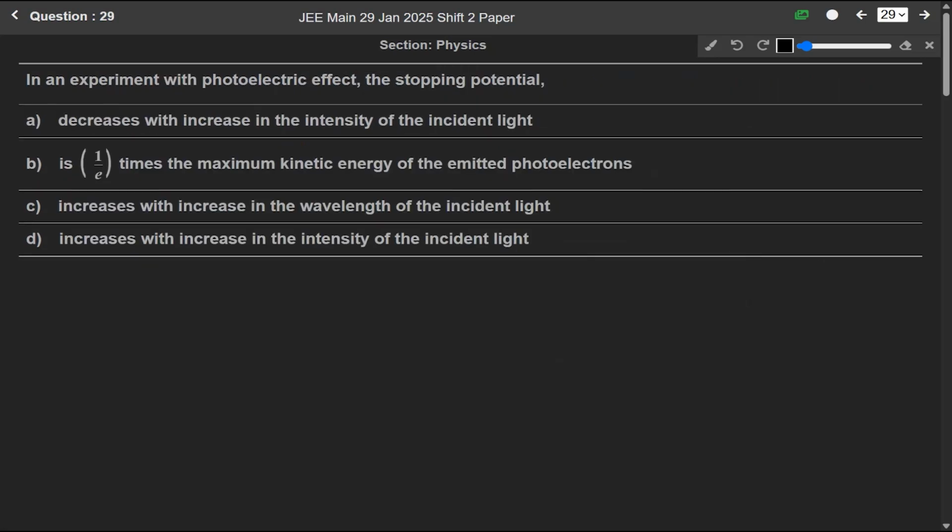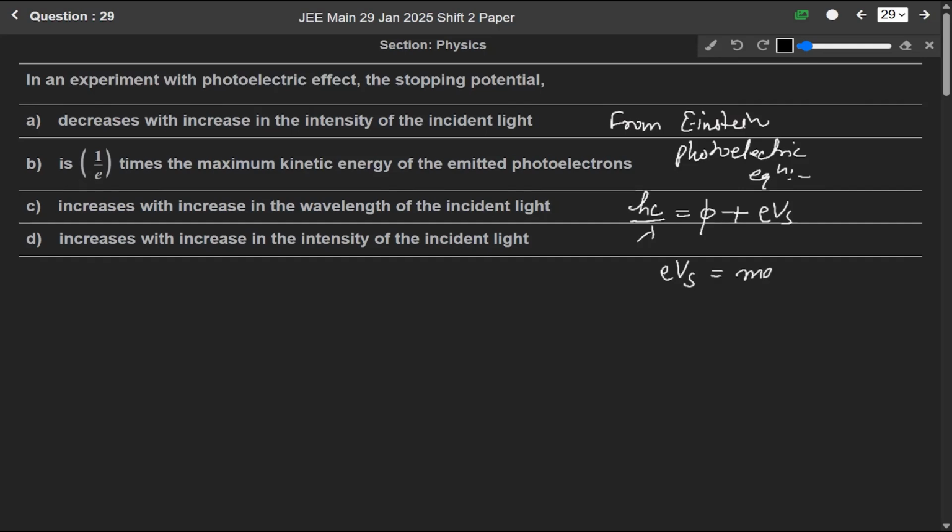Now question 29. In an experiment with photoelectric effect, the stopping potential. We know that from Einstein photoelectric equation, hc over lambda is equal to work function plus stopping potential energy, and this stopping potential energy is equal to maximum kinetic energy.